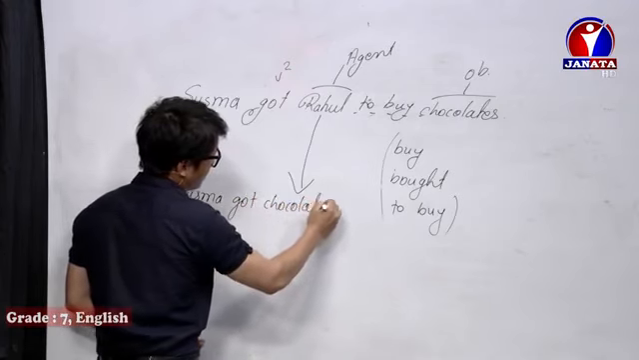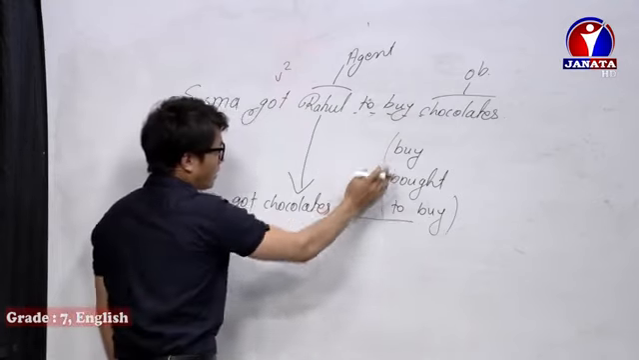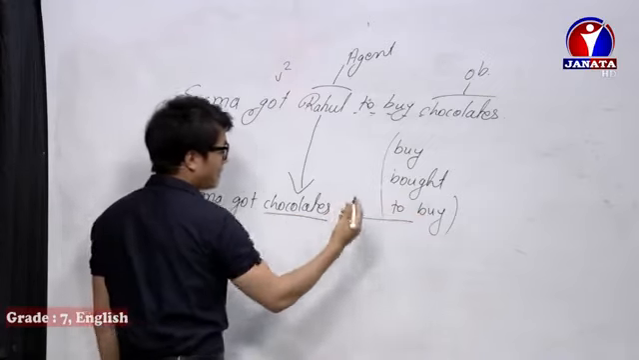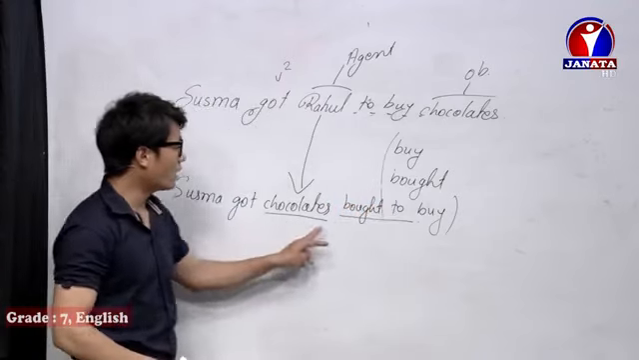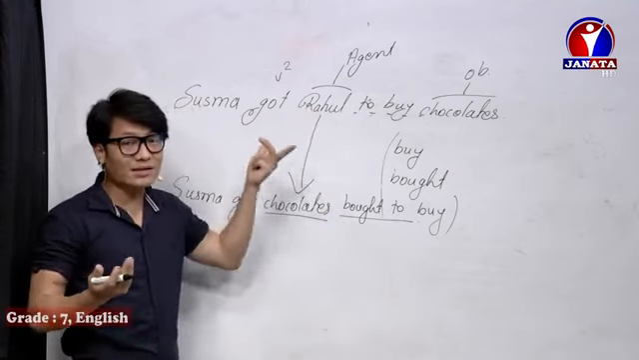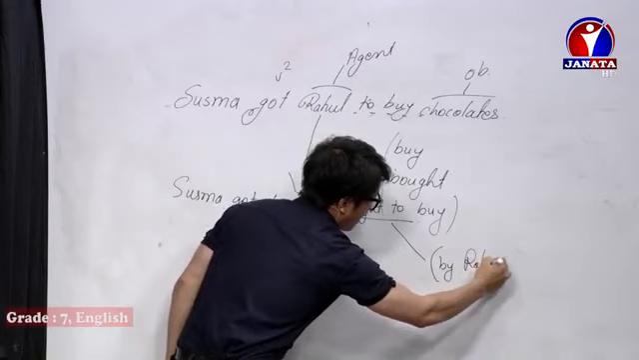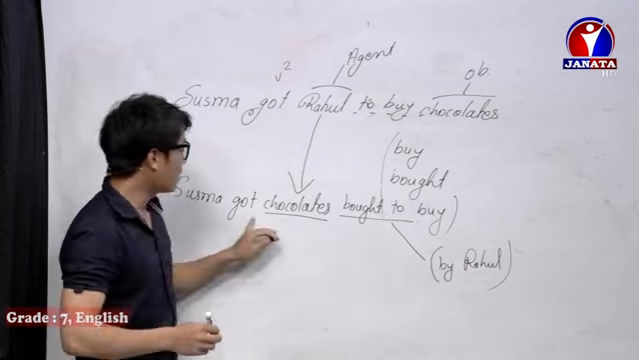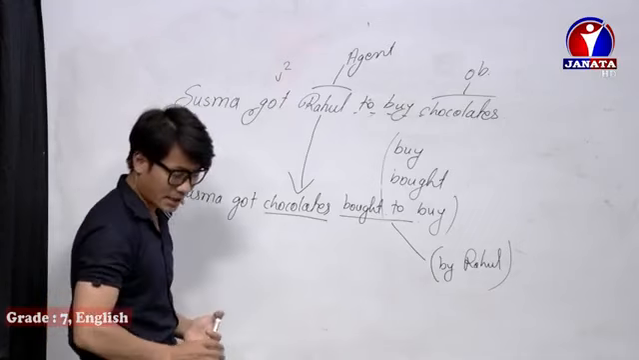But here we see an object, so we obviously use verb 3. Susma got chocolate, dot dot dot: buy, bought, or to buy? Because chocolate is an object, it takes verb 3, so we write bought. Susma got chocolate bought. You can ask, where is Rahul? Here comes by Rahul, but you don't need to write by Rahul. Just Susma got chocolate bought. That's the correct answer. So this is how we start.